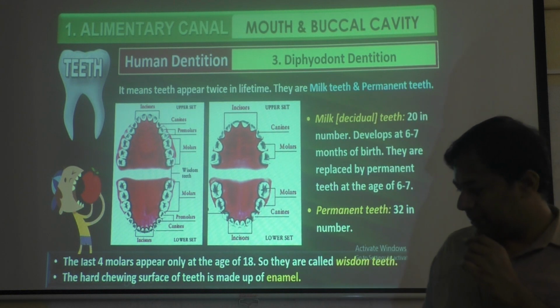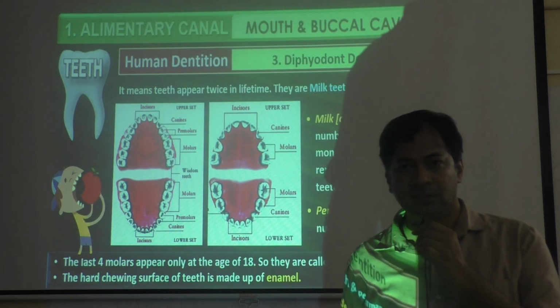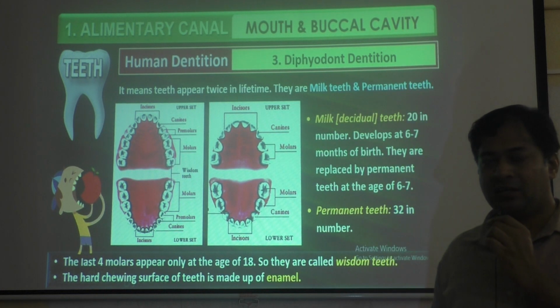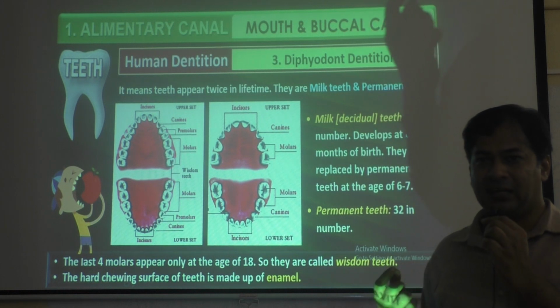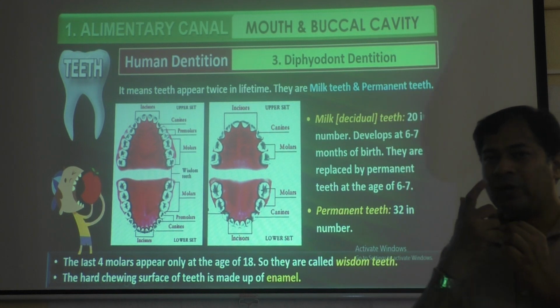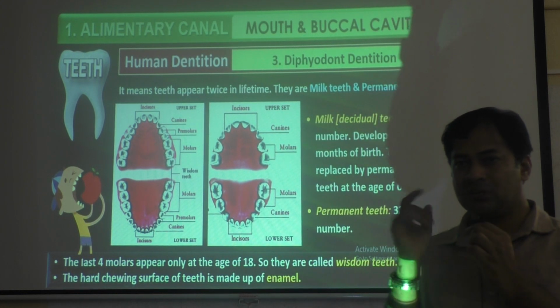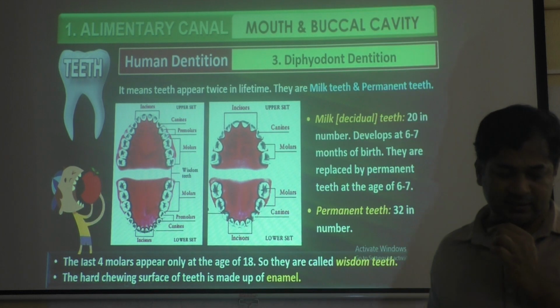Dental caries happens because if you eat any sugar-containing food, that sugar-containing food will release some acids, and those acids will destroy the white colored coat of the teeth. Then the white enamel layer is removed, and in that area it becomes black. That is called dental caries.